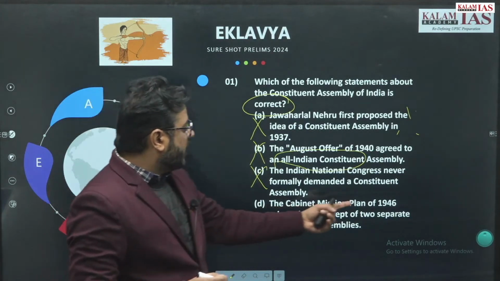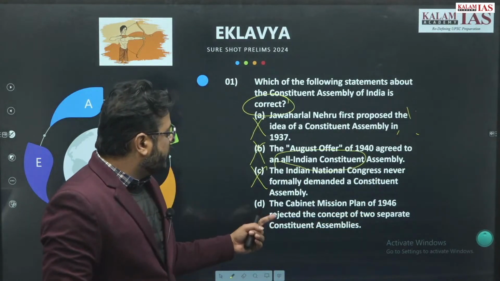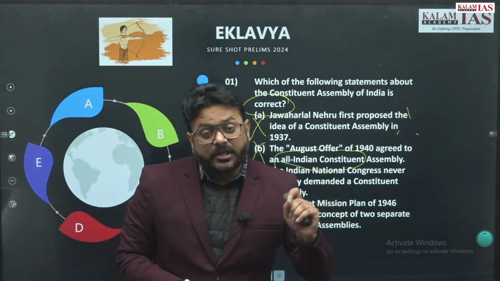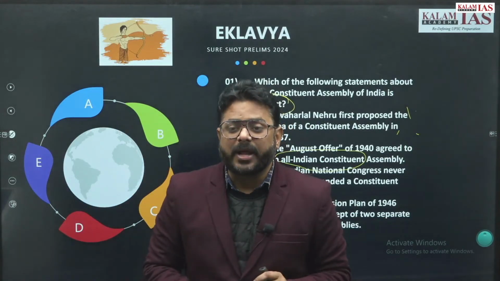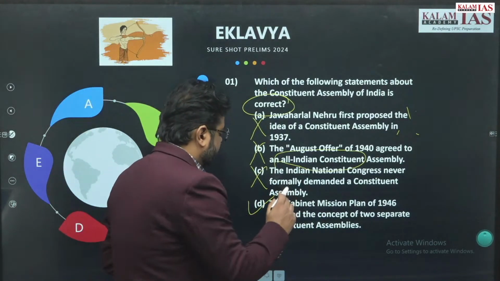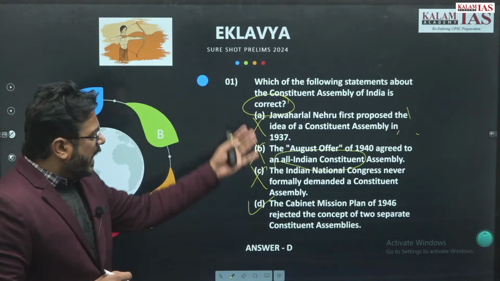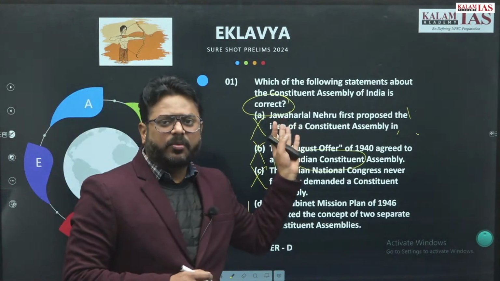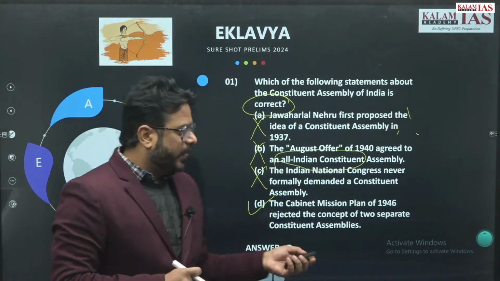And the Cabinet Mission Plan of 1946 rejected the concept of two separate Constituent Assemblies. Actually, the Cabinet Mission accepted two separate Constituent Assemblies at that point of time. So this statement is incorrect, which means D will be your answer. I hope in this question you will not find any difficulty. It was a straightforward question.